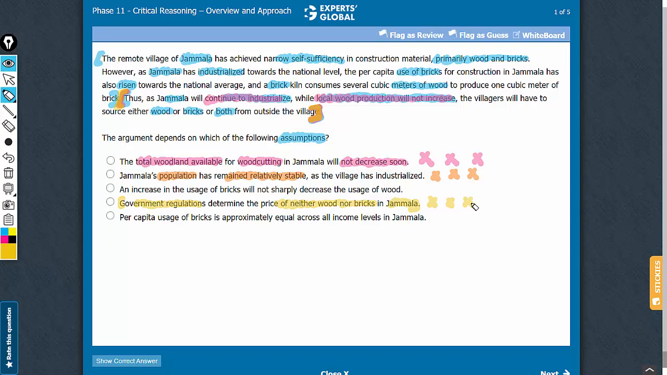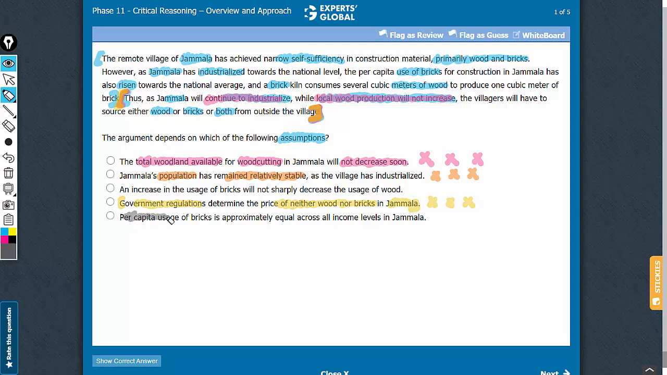Remember, I'm applying the assumption negation test in all the answer choices mainly to drive home conceptual clarity. You don't have to apply it every time. This is a backup strategy. You must apply it only when you are confused. Assumption negation test takes extra time.